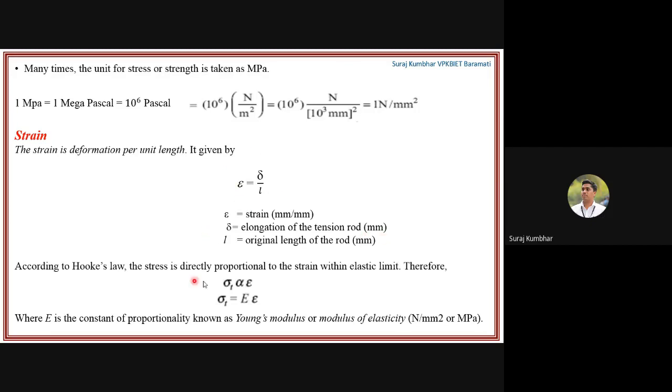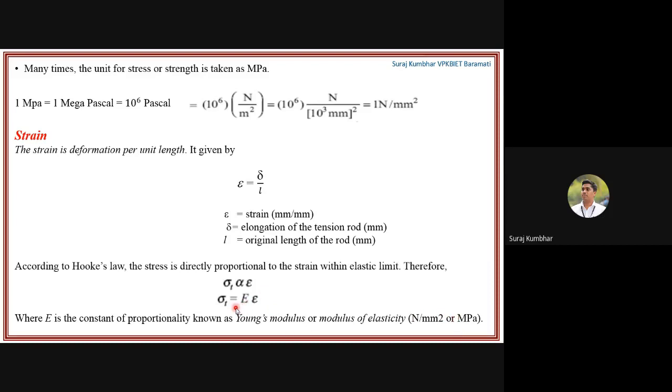According to Hooke's law, the stress is directly proportional to the strain within the elastic limit. Therefore sigma T, the tensile stress, is directly proportional to the strain, where the constant of proportionality is capital E, the Young's modulus or modulus of elasticity, in Newton per mm square or MPa.